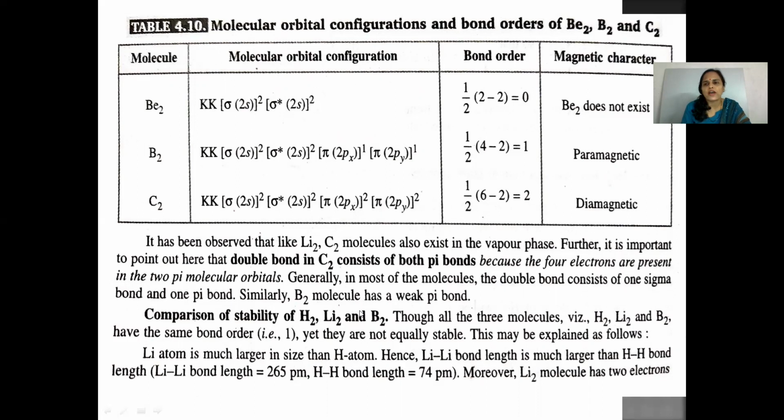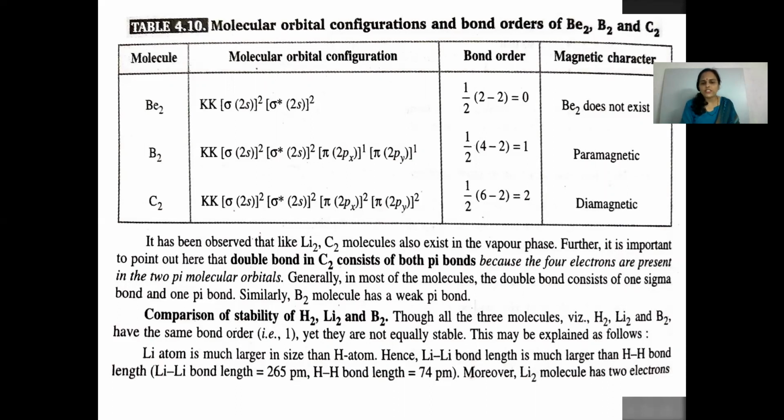Comparison of stability of hydrogen, lithium and boron. Though all the 3 molecules, hydrogen, lithium and boron, have the same bond order, that is 1, yet they are not equally stable. This is explained as follows. Lithium atom is much larger in size than hydrogen atom. Hence, lithium-lithium bond length is much larger than hydrogen-hydrogen bond length.